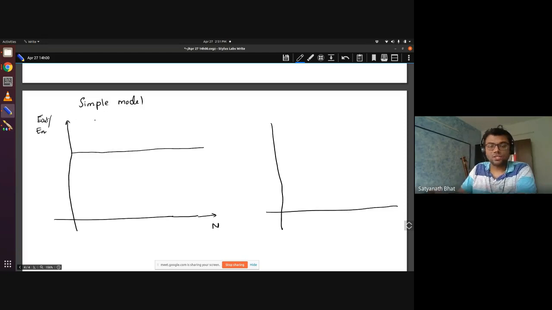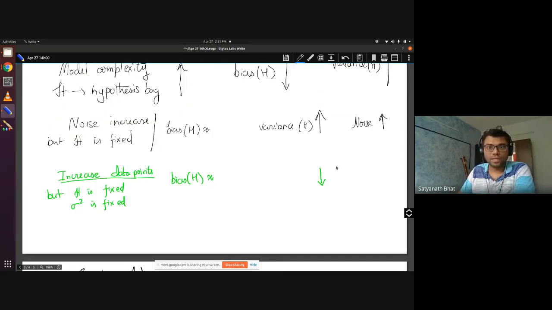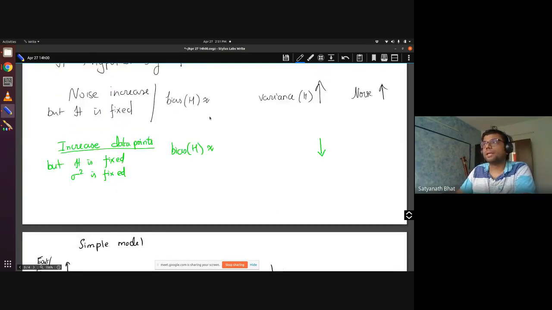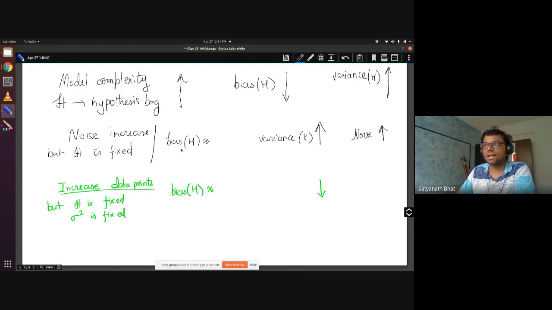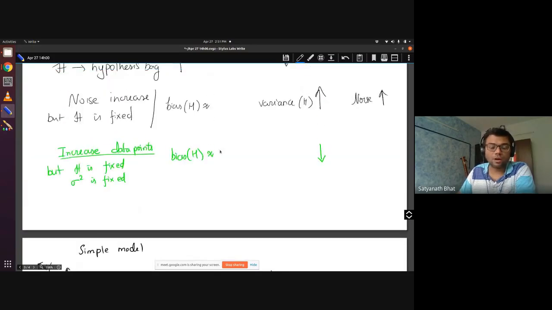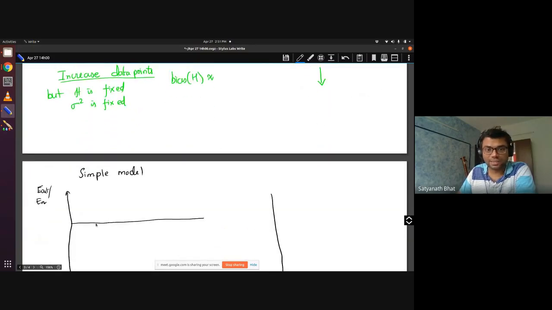As you saw, if I increase the number of data samples, the variance reduces, right? So what will end up happening with E out? It will not be too far from this, which is the best performance you can get. No matter how many samples I get, I cannot change the bias. I cannot make a line predict a sinusoid very well, or make a constant predict a sinusoid very well. So this is the limit of performance, how much I can expect. So basically your E out will reduce, but it will not go below the bias term. So this is my E out.